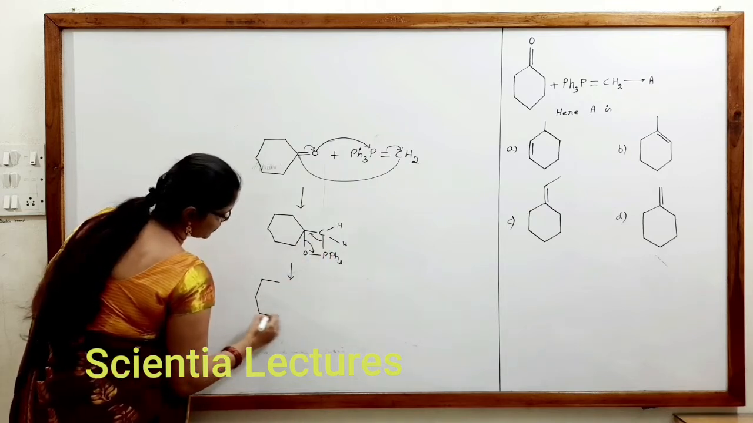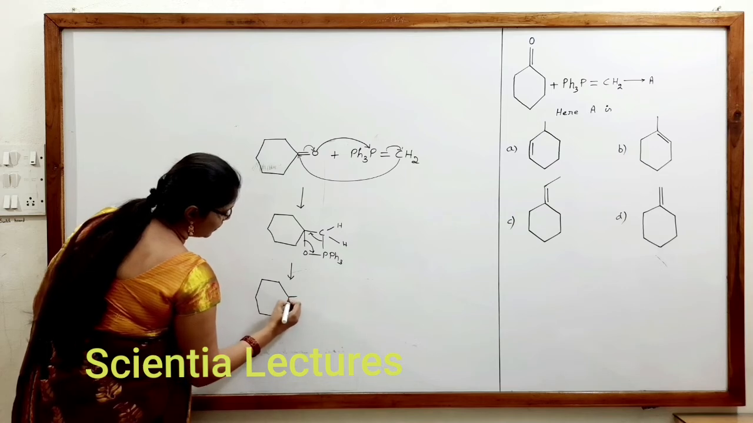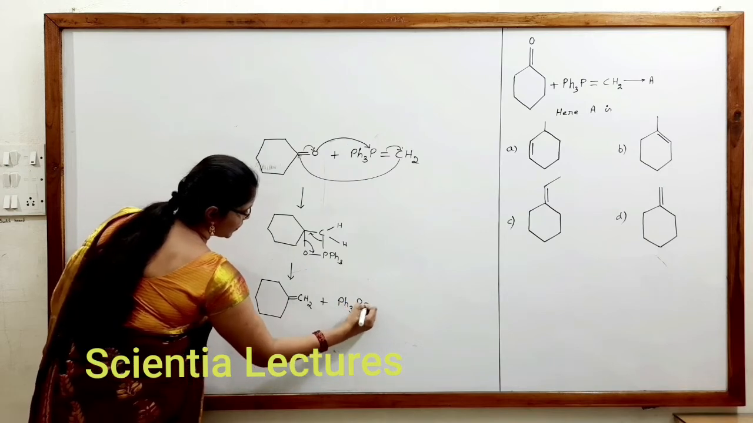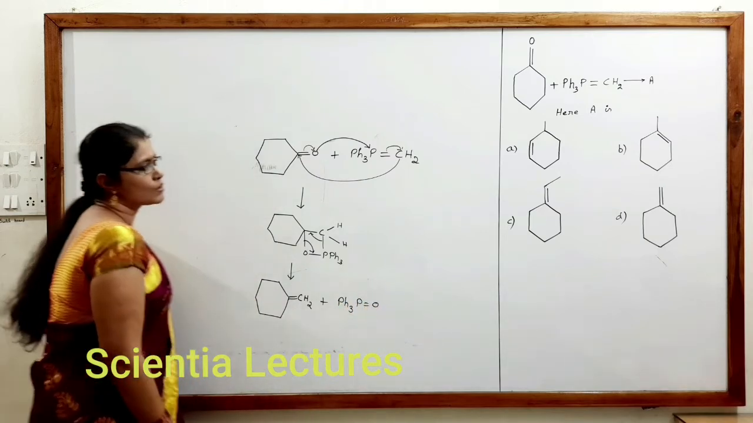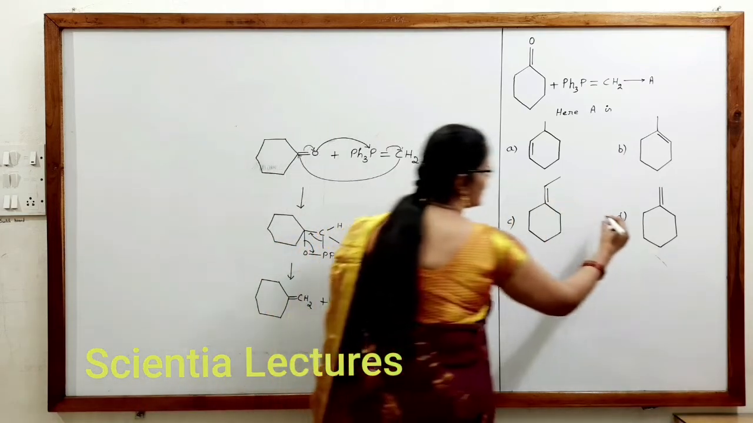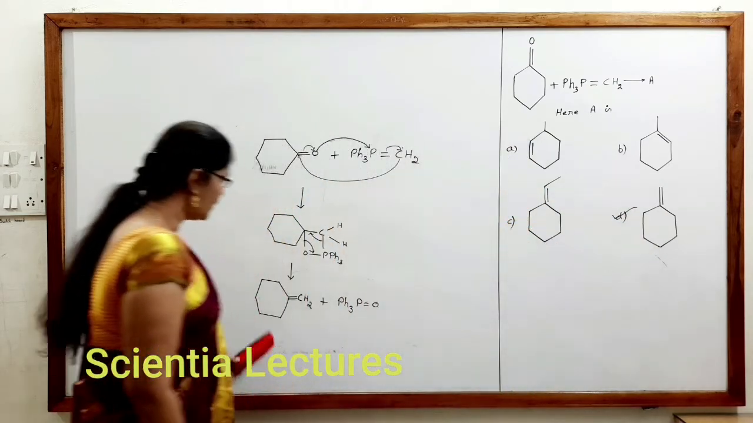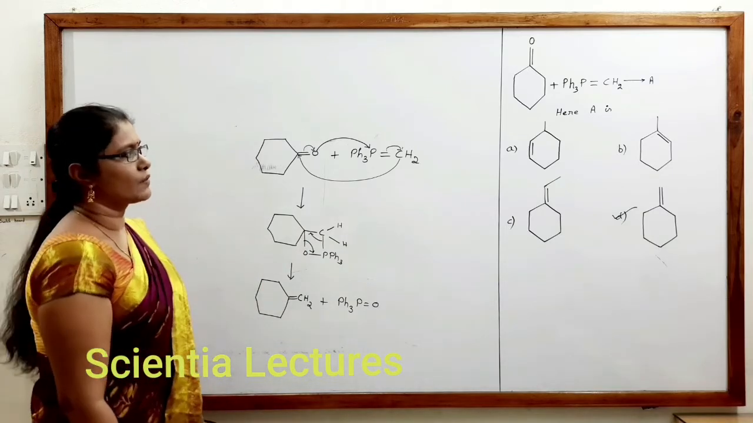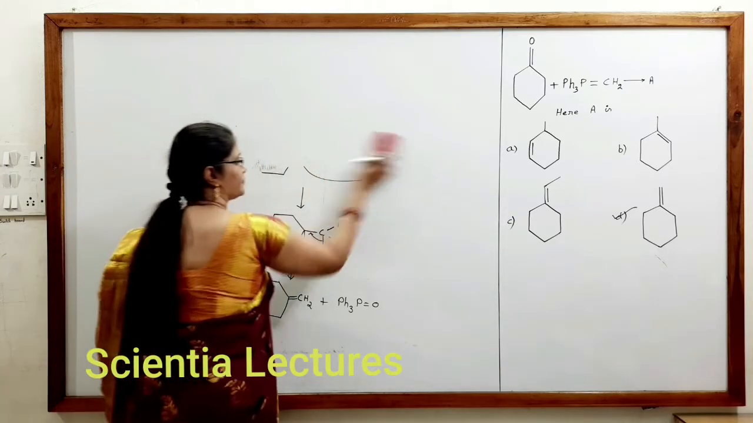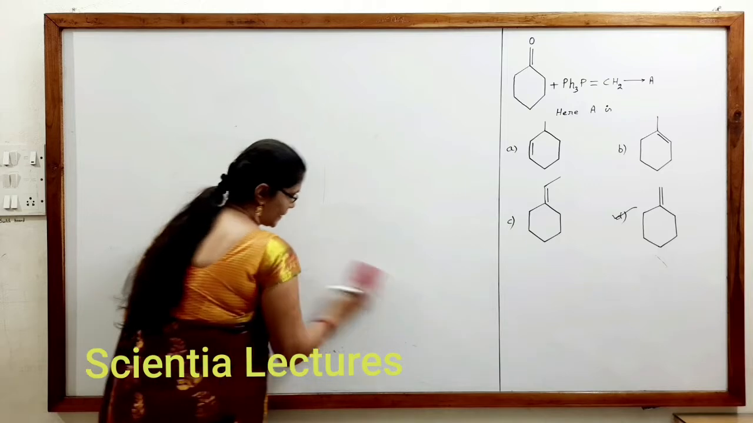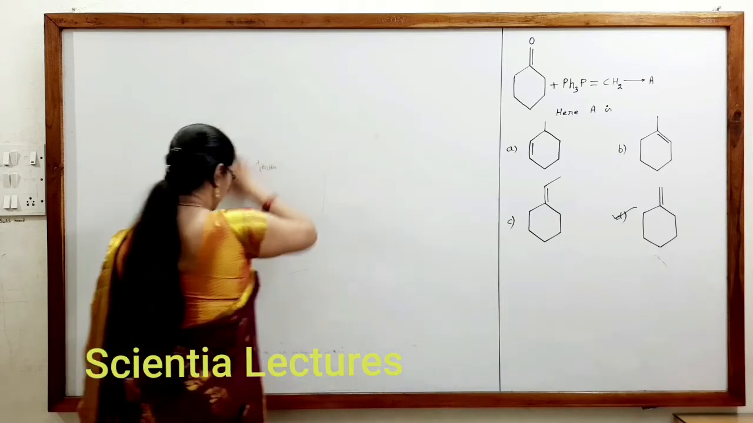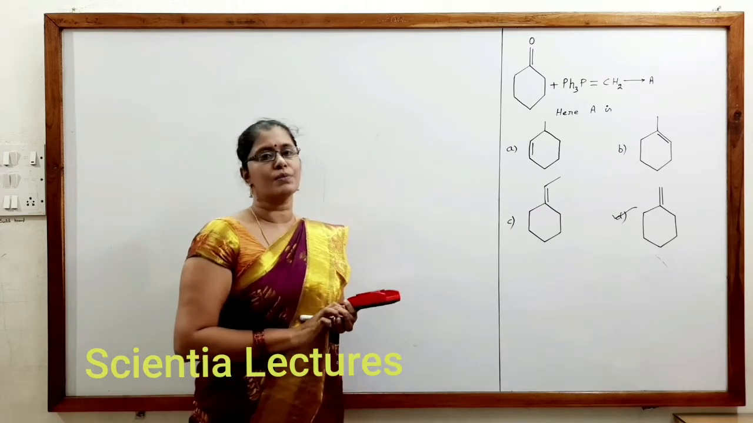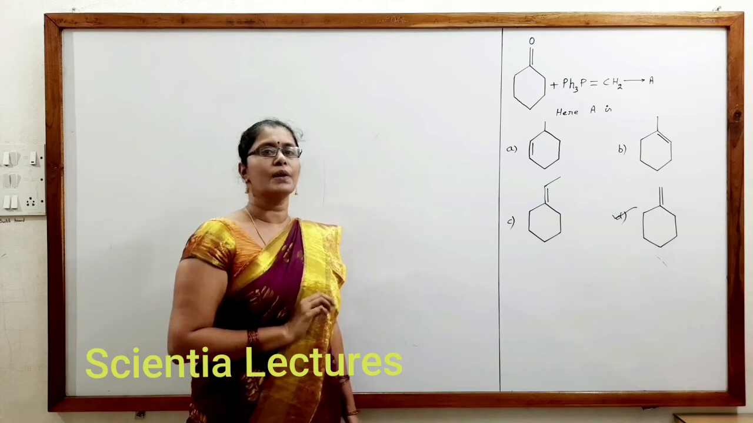What are the products produced? This is with double bonded CH2, plus as usual, what is the byproduct produced? Ph taken thrice, P double bond O. So what is the product from this? You can observe that D will be the product according to the mechanism of the Wittig reaction. Now the correct option for this is therefore D. Remember that while learning organic chemistry, if you are conceptually perfect, the answers will be very clear.